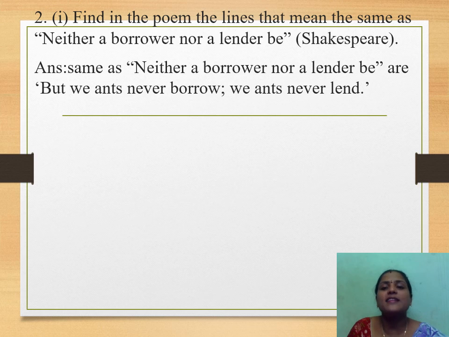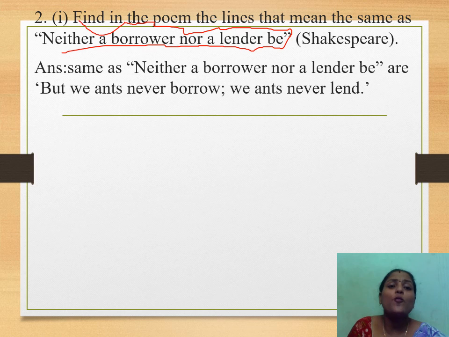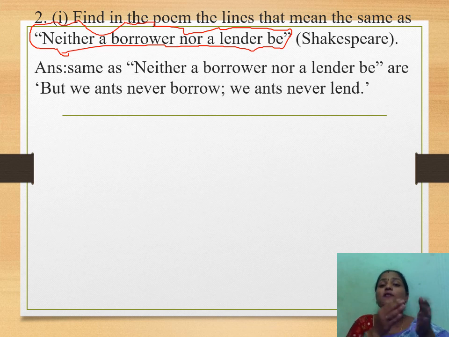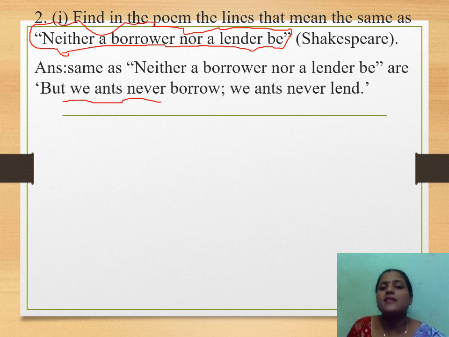Find in the poem the lines that mean the same as "neither a borrower nor a lender." This is one of the famous dialogues in Shakespeare's works. So, which line mentions the same? "Neither a borrower nor a lender." This is the line from Shakespeare's poem. Which line will be suitable to this dialogue? See, in our poem, the ant says, "But we ants never borrow, we ants never lend." These lines will be suitable for this line.